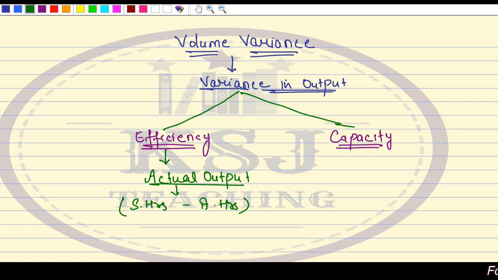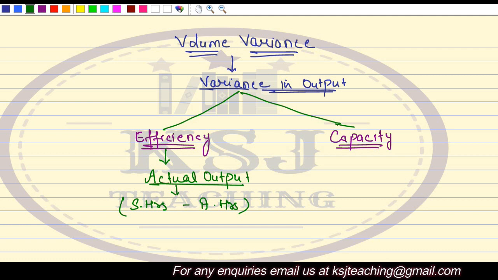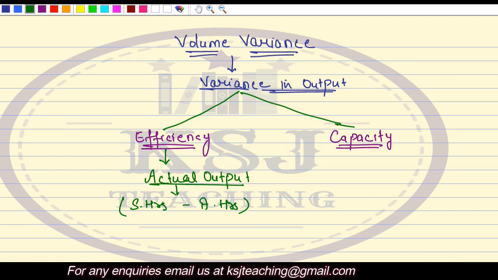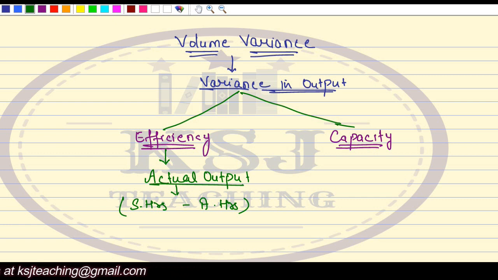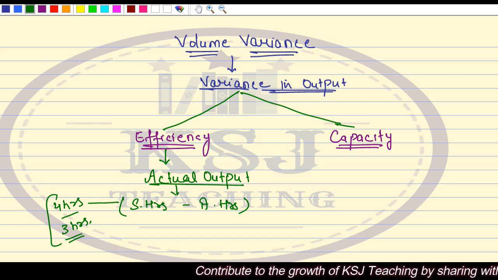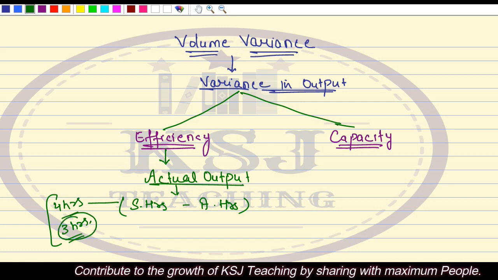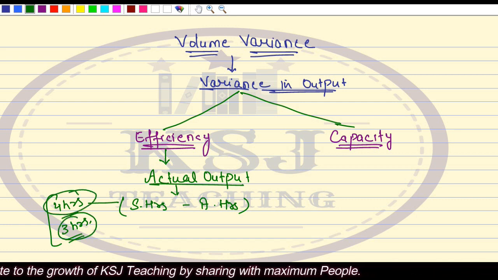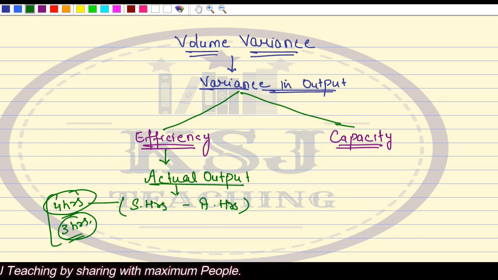Now, why are we keeping the standard hours before the actual hours? Because the thing which should be higher should be kept first. You set the standard that you will complete a particular project in 4 hours, and actually you are able to complete it in 3 hours. So this is beneficial: actual hours should be less and standard hours should be more than the actual hours. So we always say standard hours minus actual hours.